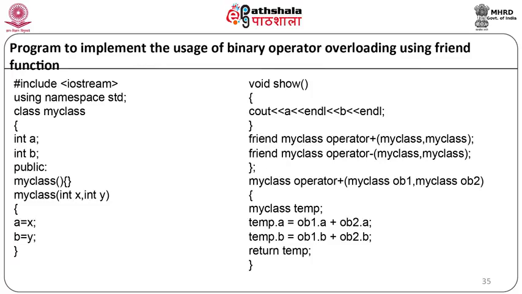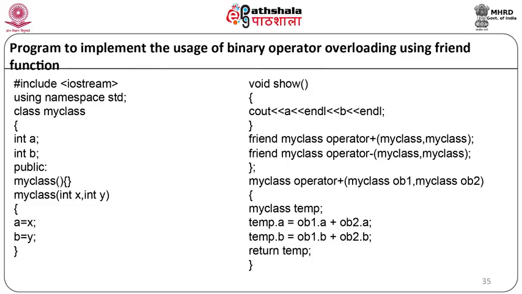As you can see, the friend function declaration is inside the class, but the definition will always be outside the class. So friend is a keyword, MyClass is the return type, operator is a keyword, plus is the operator that we are going to overload, and MyClass, MyClass are two objects of this class taken as arguments.